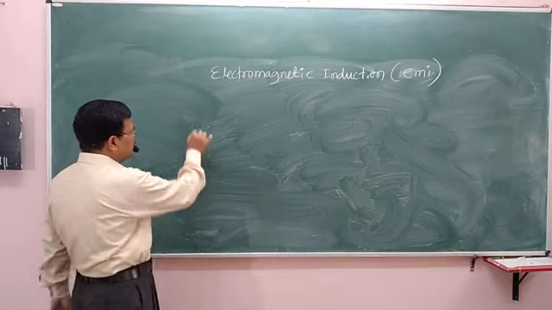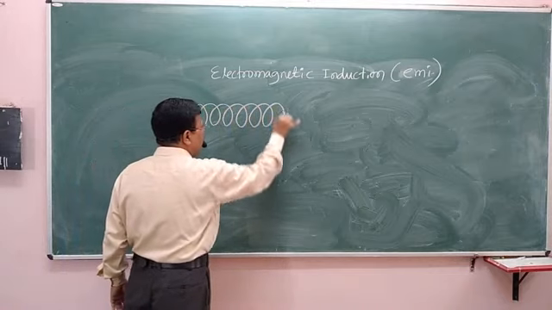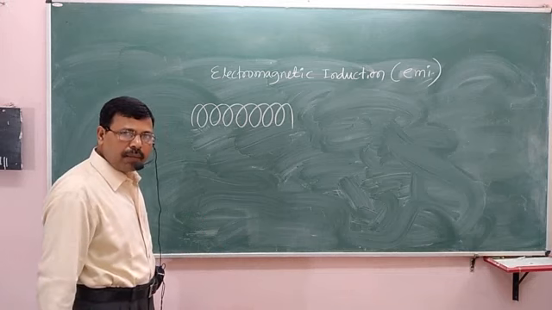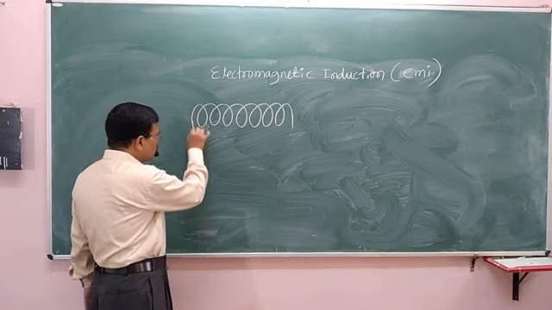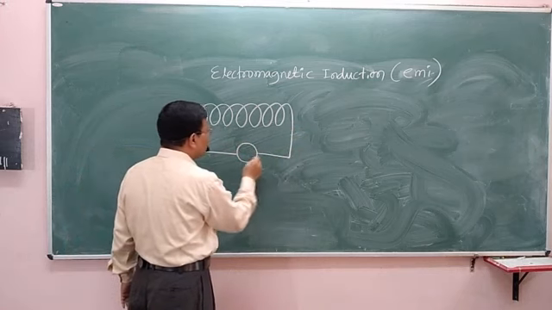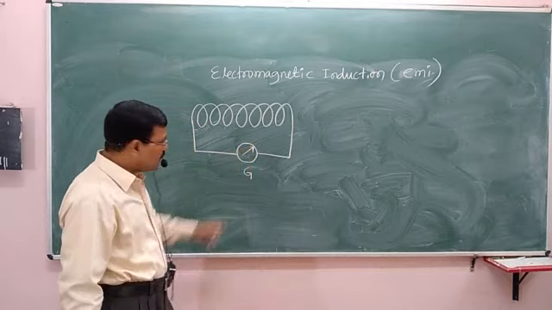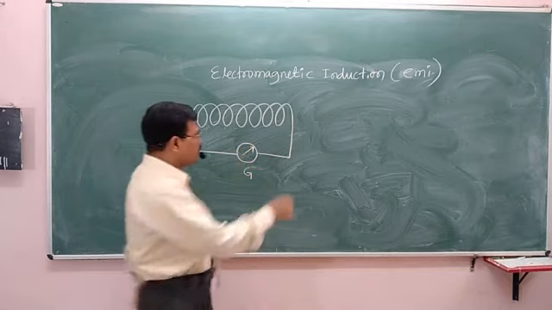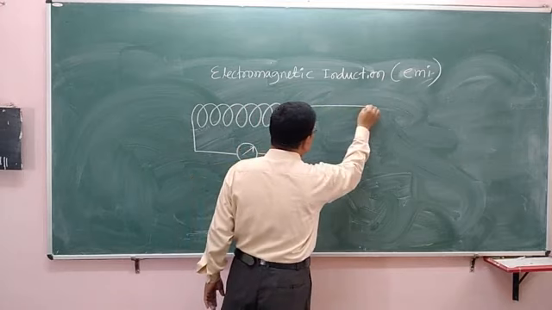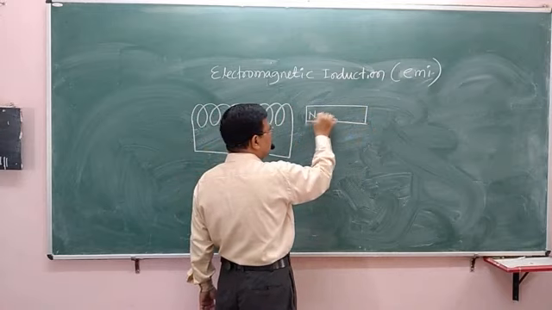The experiment contains a solenoid. A solenoid is basically a coil containing several turns, and this solenoid is connected to a device known as a galvanometer. This is the galvanometer, and this is the needle in the galvanometer. Okay, here is a bar magnet whose poles are north and south.